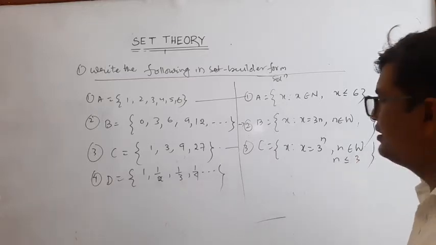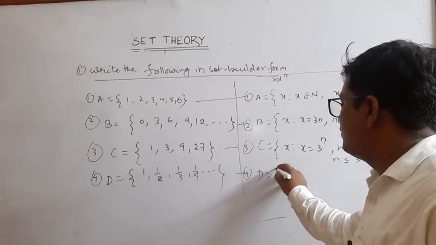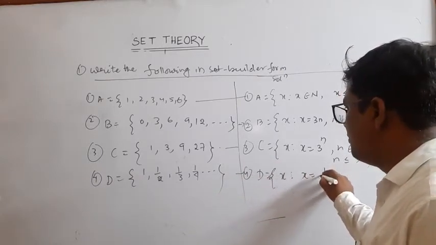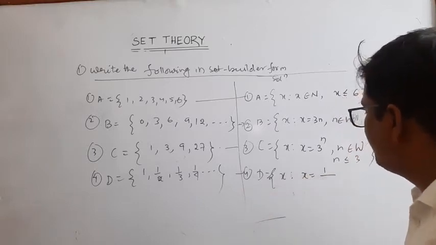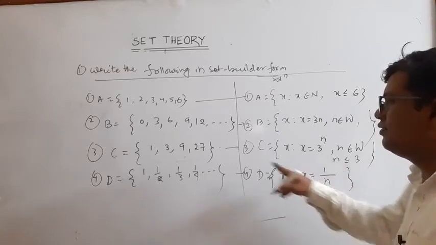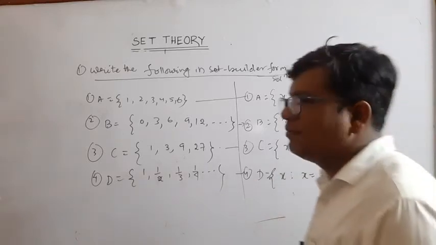And D, solution of that is 4. D is equal to x such that x is equal to 1 by n. So 1 by 1, 1 by 2, 1 by 3, like this. These are the set builder forms of these questions.